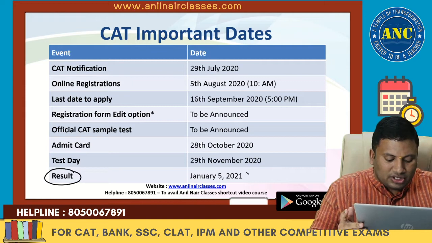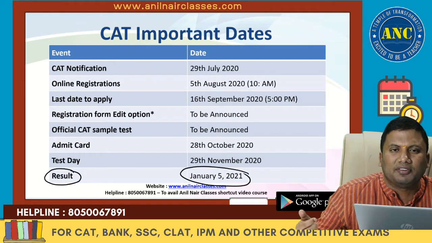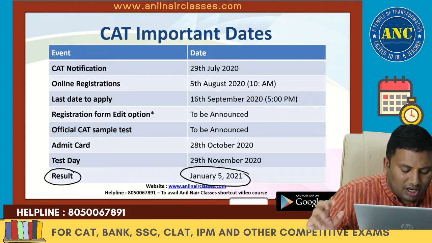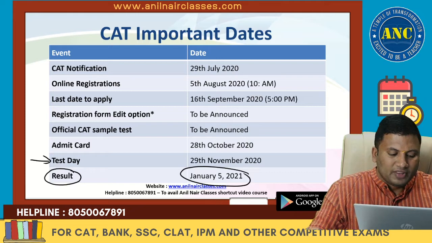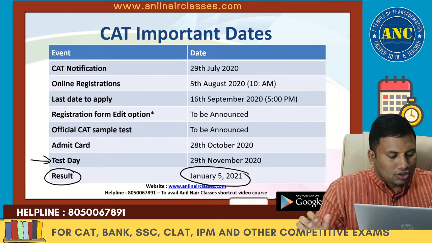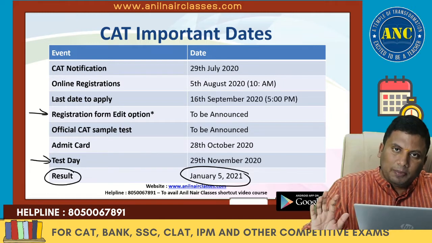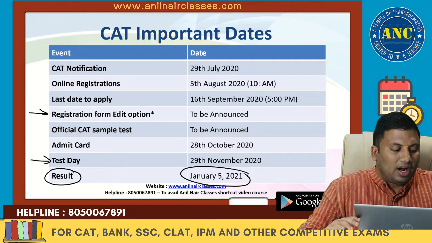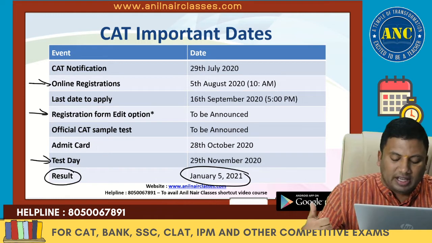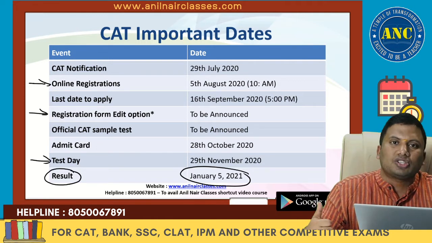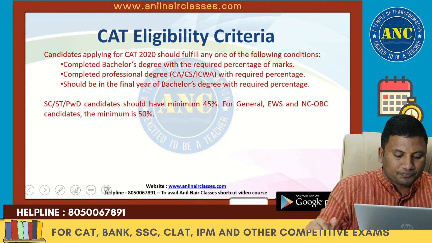Now let us get into the things which we discussed. The result day is on January 5th, 2021. They say that the result is on January 5th. Sometimes it might come 1 or 2 days before only. Exam day is on 29th October, right? So various registration forms, edit options, all this will be announced in the next few days. Online registration starts on 5th August. We believe that they will come out with a demo tutorial on 5th August to help the students go through the online registration without any issues.